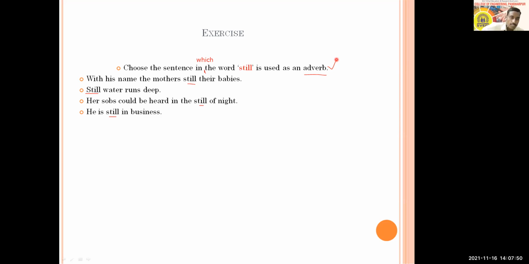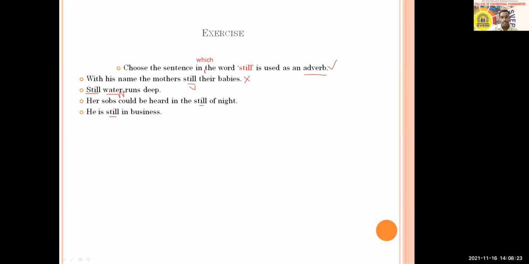Yes, Snehal, we'll just think about every option here. With his name, mothers still their babies. So what do you mean by still here? It is used as a verb. So in this case, the first option cannot be the answer, because in the first option still is a verb. If you're thinking option B is right, in that case, you can just think about this. Water is a noun.